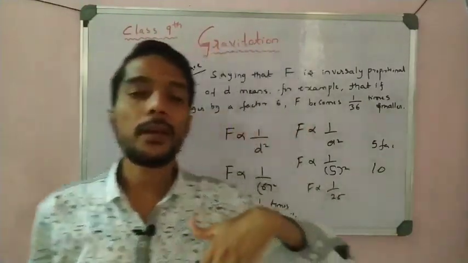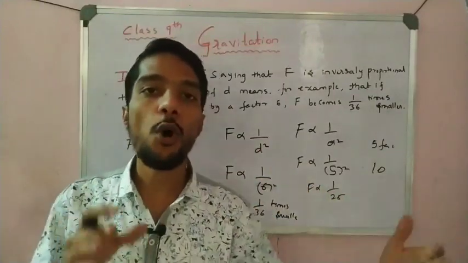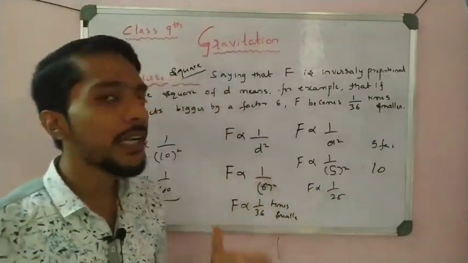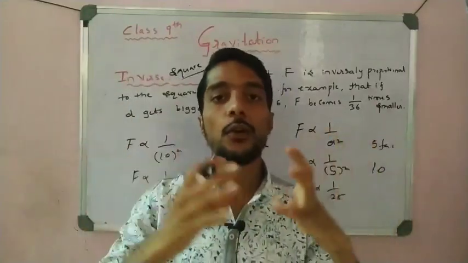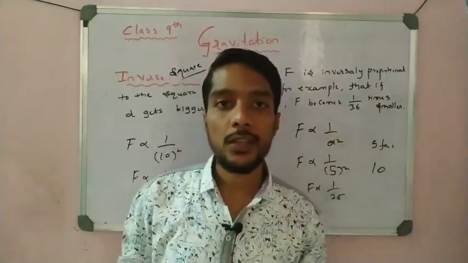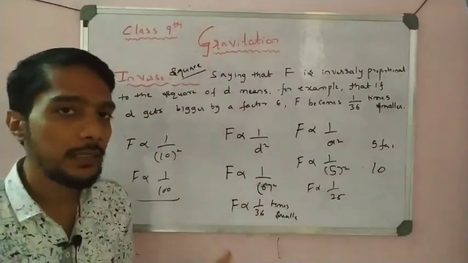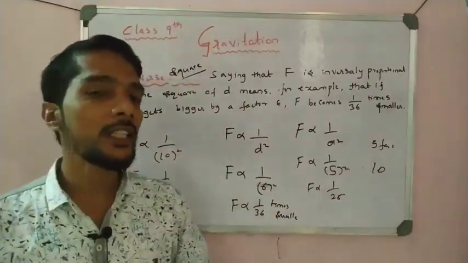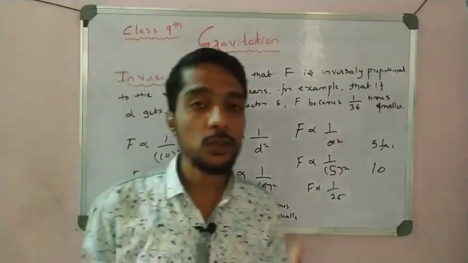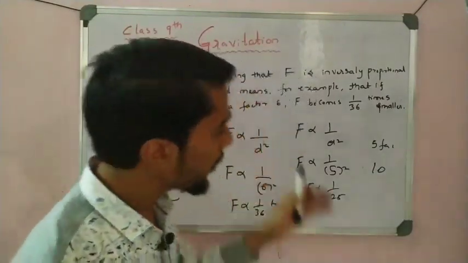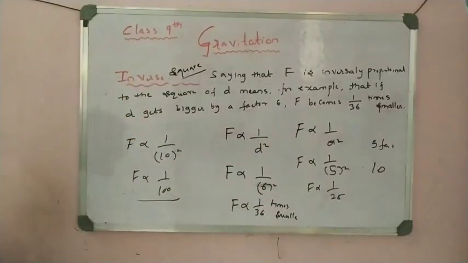If I increase the distance between the objects, what happened? The force decreases. Whenever the distance between objects increases, the force between the objects decreases. Say how much increase, how much decrease, that is square times increase and square times decrease. So, students, this is very important to remember. It is about the inverse law. So please write down this one.